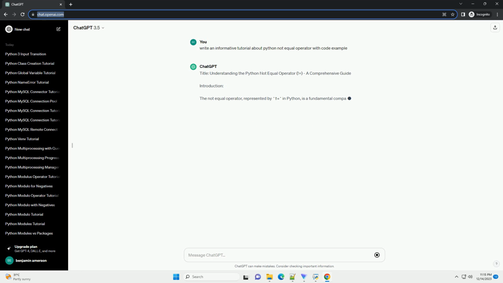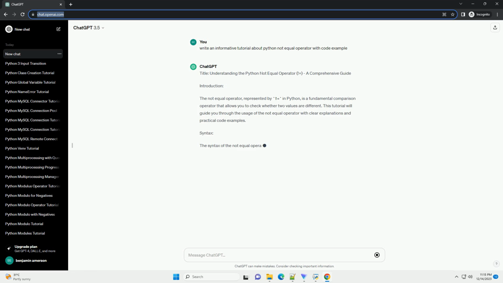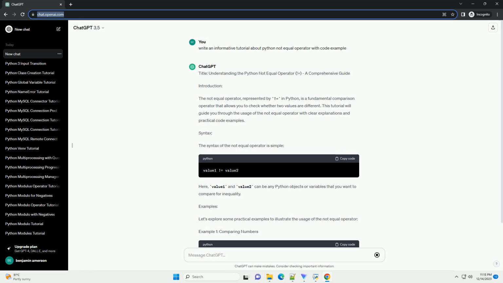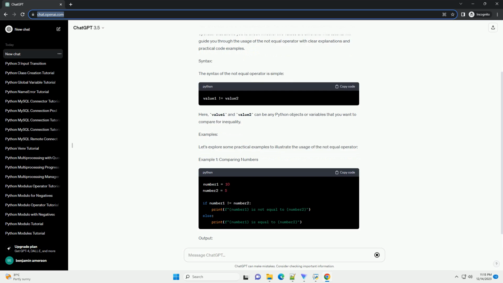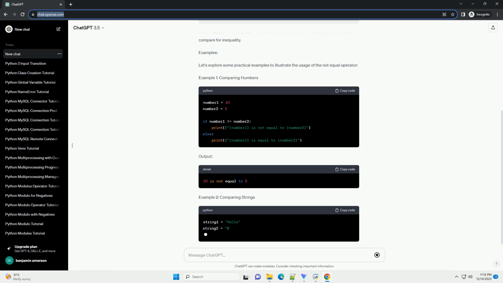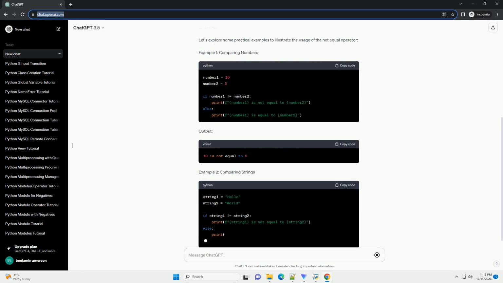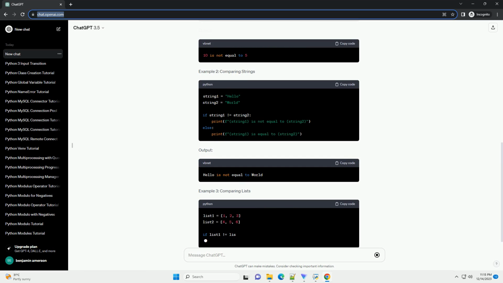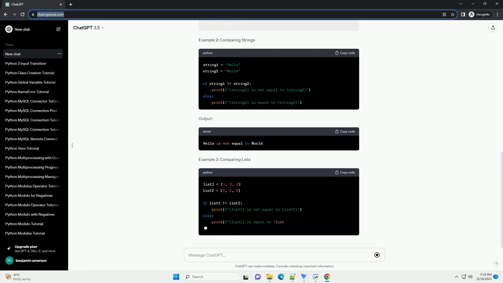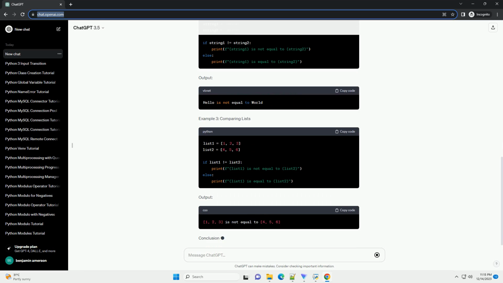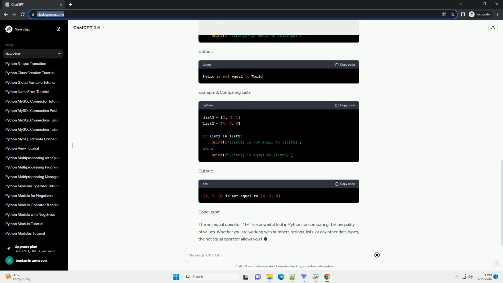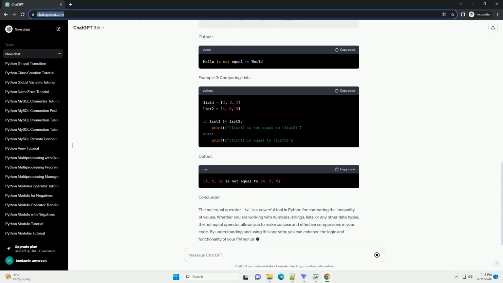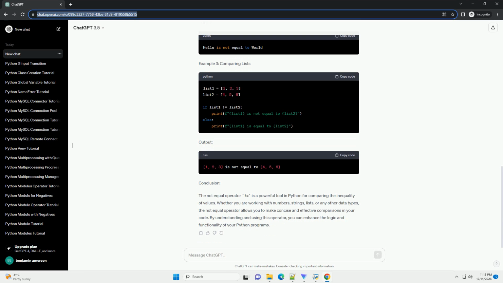Title: Understanding the Python Not Equal Operator, !=, a Comprehensive Guide. Introduction. The not equal operator, represented by != in Python, is a fundamental comparison operator that allows you to check whether two values are different. This tutorial will guide you through the usage of the not equal operator with clear explanations and practical code examples.